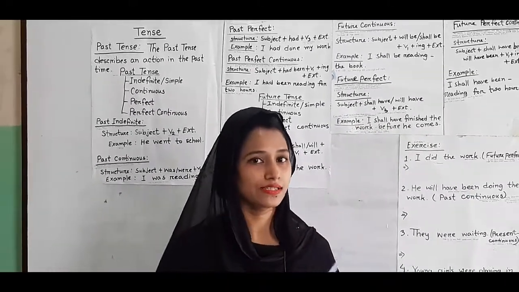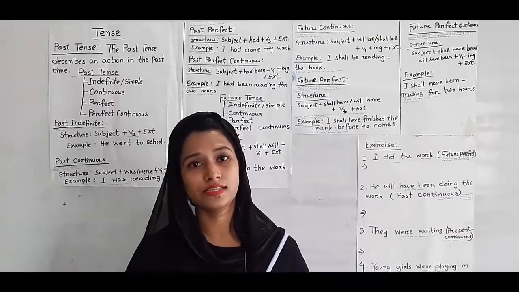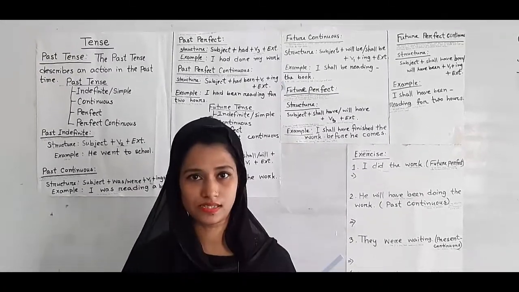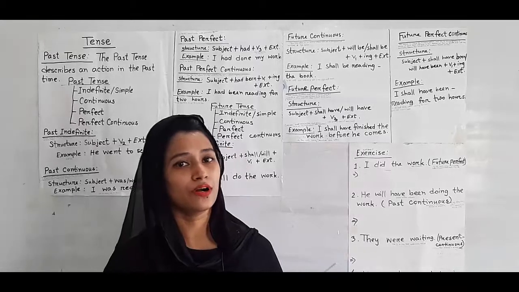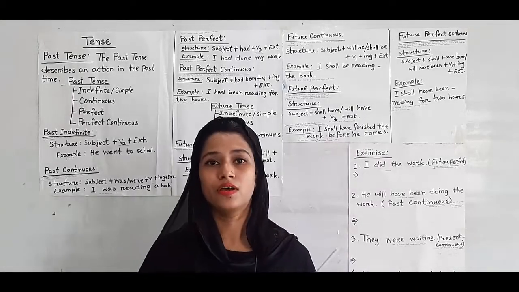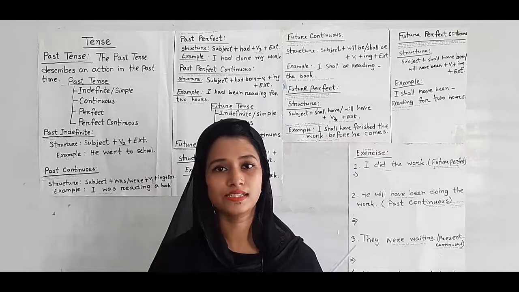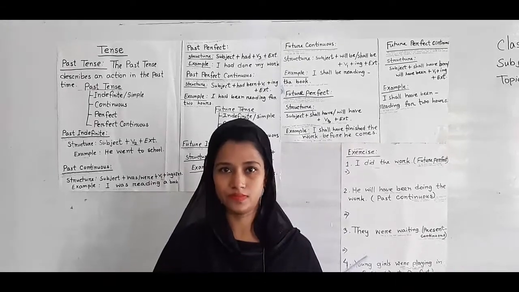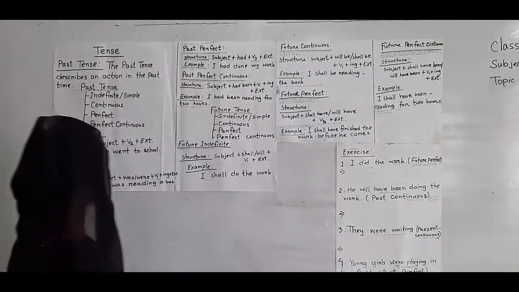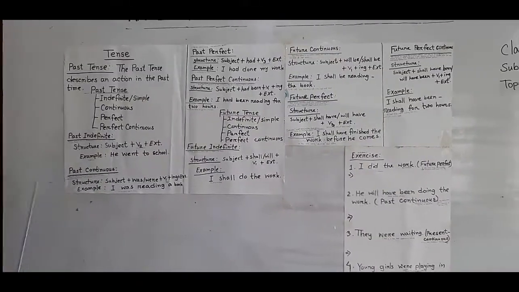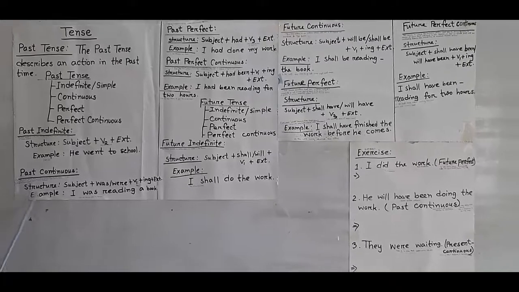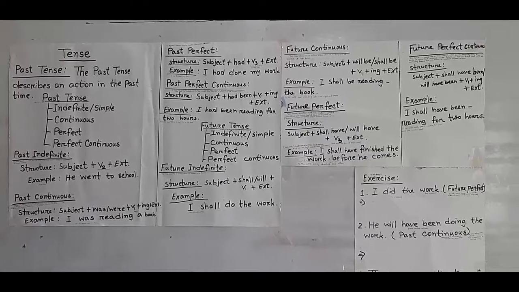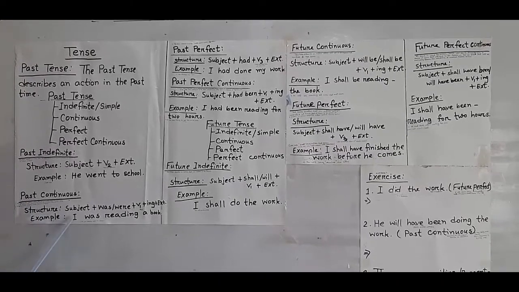In our previous discussion, we had discussed present continuous tense, and we have known that this tense describes an action which is going on in the present time. But about past continuous tense, here an action was going on in the past for some time.